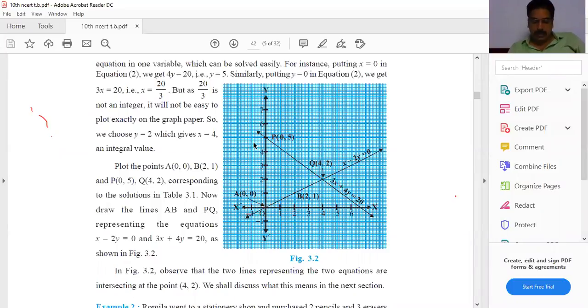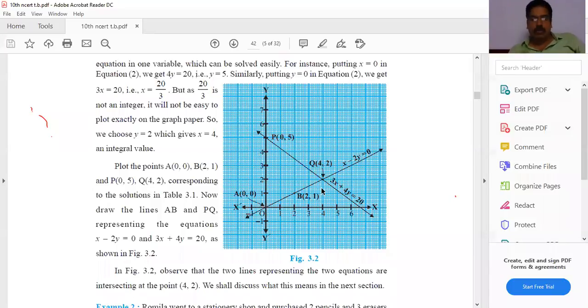Have you seen? Anyone say? Yes, sir, 4, 2. So the solution of the pair of linear equations in two variables is 4, 2. That means x equal to 4 and y equal to 2. Understand? x equal to 4 and y equal to 2.